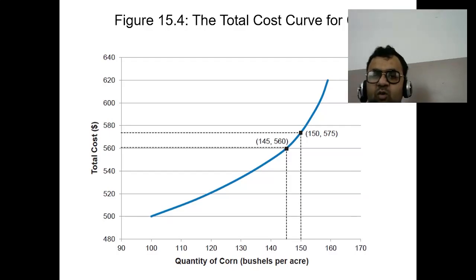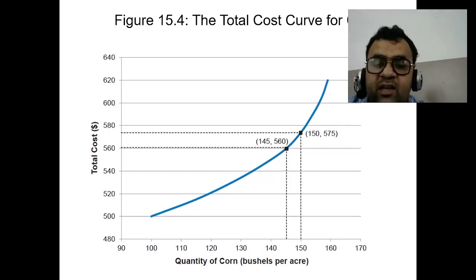Middle stage: total cost increases at a faster rate as output increases. Moderate marginal cost, the farmer starts to encounter diminishing return, meaning that each additional unit of input leads to a smaller increase in output. Late stage: the total cost increases rapidly as output increases. The farmer is experiencing significant diminishing return, and each additional unit of input leads to a very small increase in output.